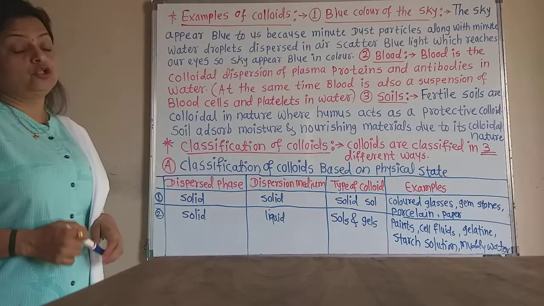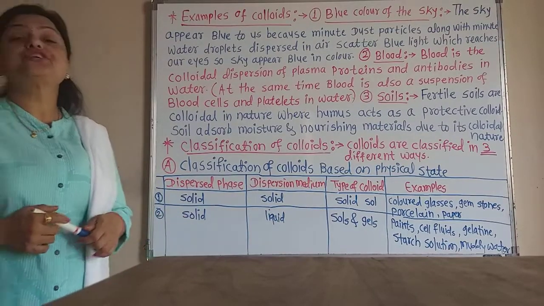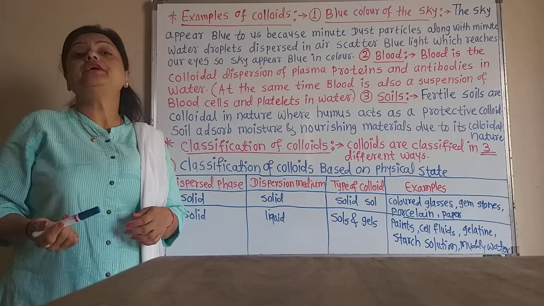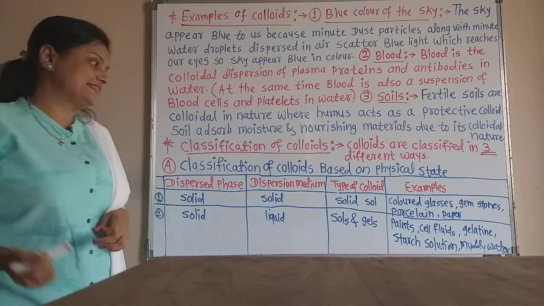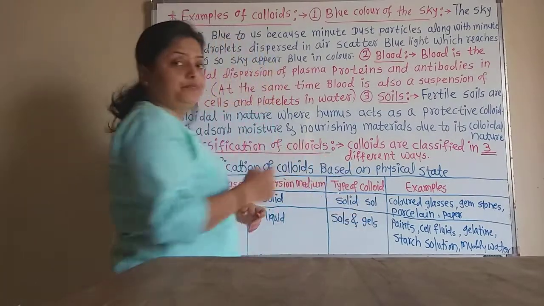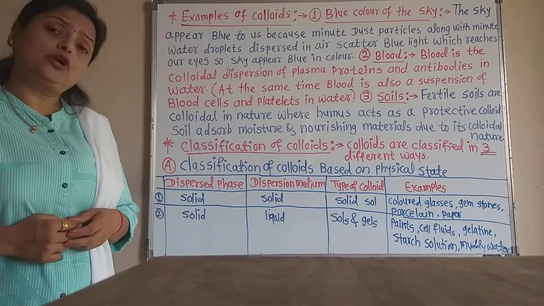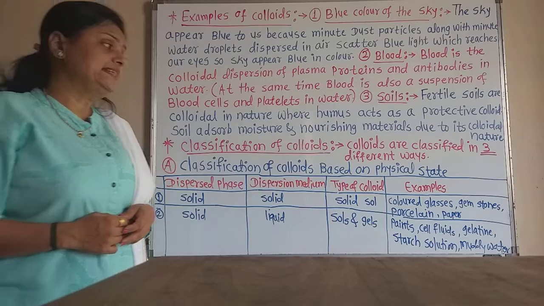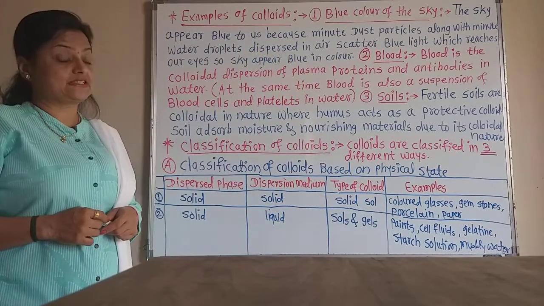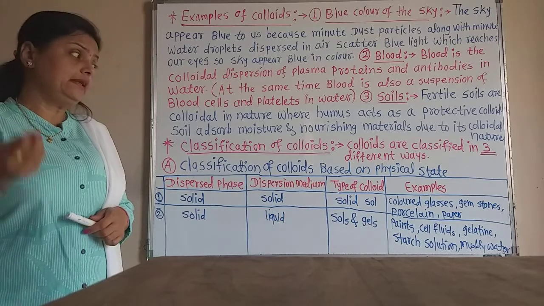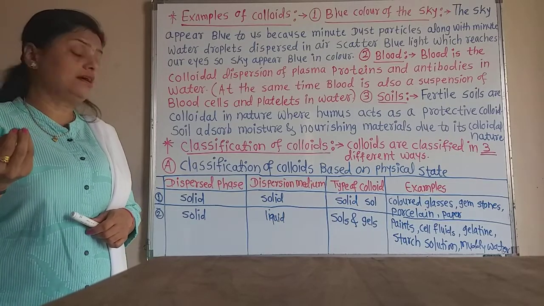Remember that. The colloids having both dispersed phase and dispersion medium in the solid state are called solid sol. And which are the examples of solid sol? That is the colored glasses. You are already familiar with colored glasses.